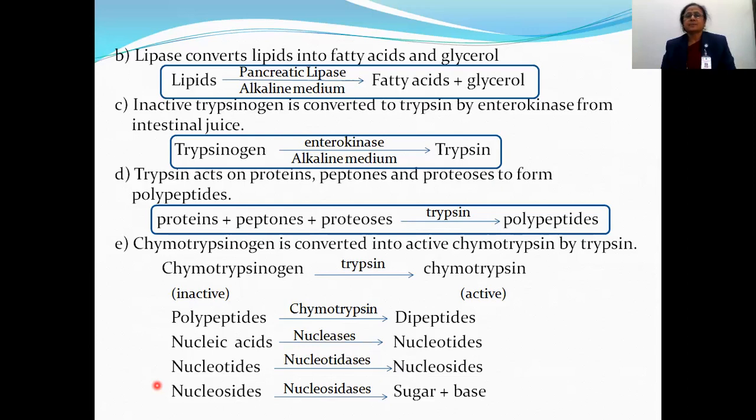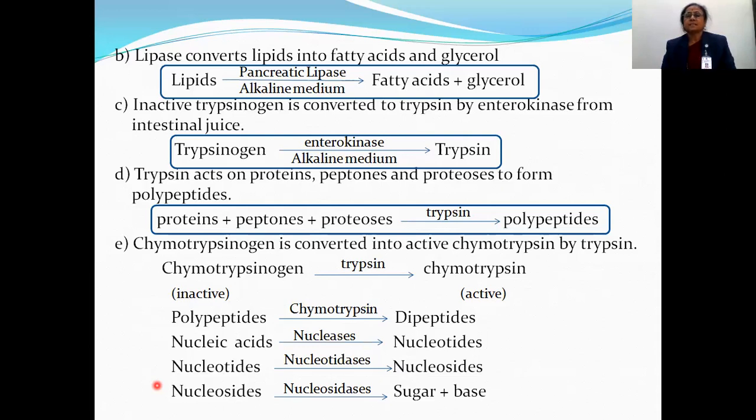Trypsinogen is present in inactive form. For activation, trypsinogen must be converted into trypsin, and this conversion takes place in the presence of the enzyme known as enterokinase. This reaction also takes place in alkaline media.